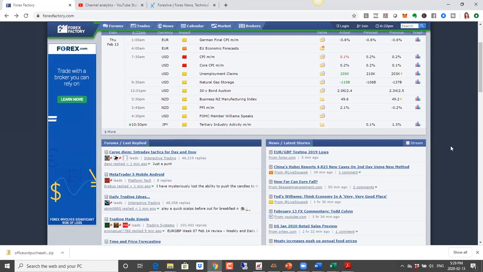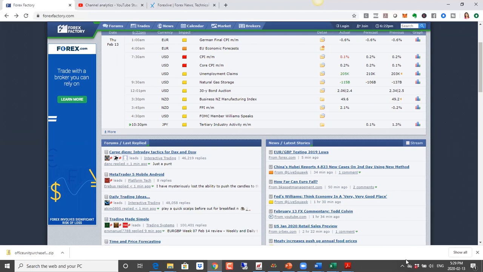Generally, what happens is when we have this kind of news that comes out, we see a negative impact on the equity markets, and we see Japanese yen, Swiss franc, gold and silver, all of these go up. The safe haven assets go up as a result. So keep that in mind as you're trading.